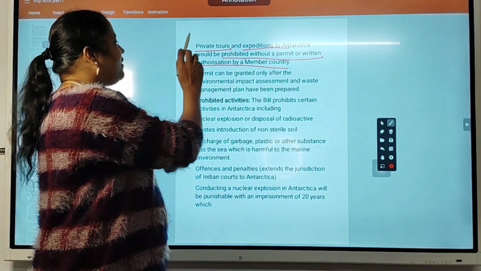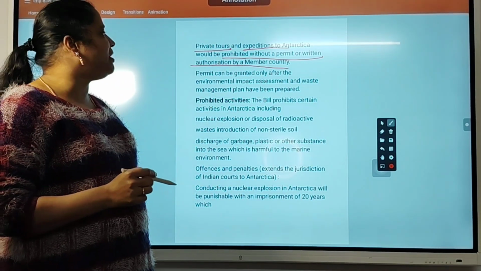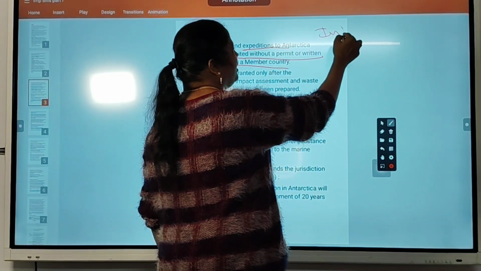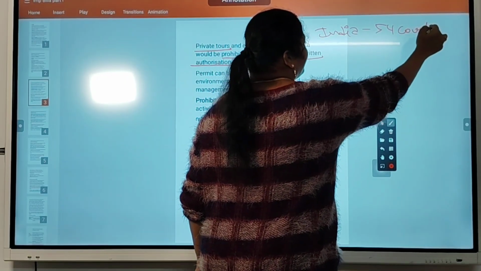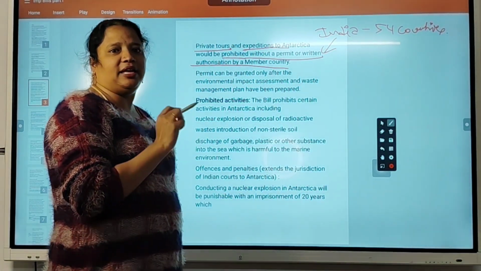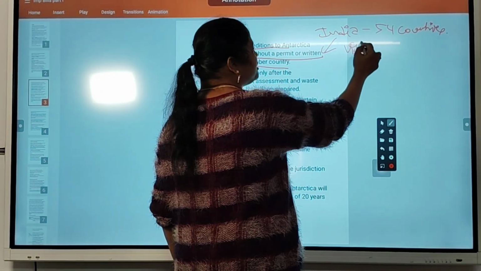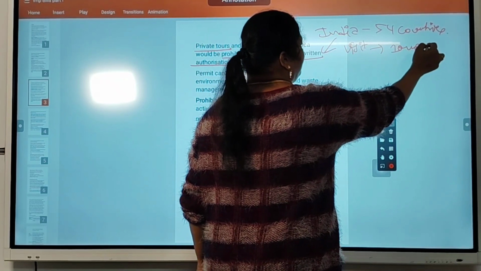So when going on an expedition to Antarctica, they must get a permit not only from India, but from the 54 countries that signed the Antarctica Treaty. But inside India, an Indian citizen going on an exploration visit to Antarctica must get a permit from the 10-member panel.